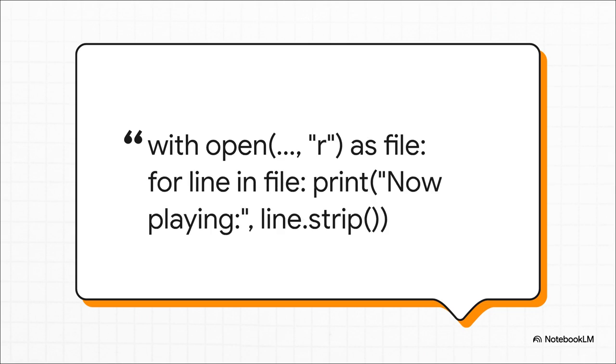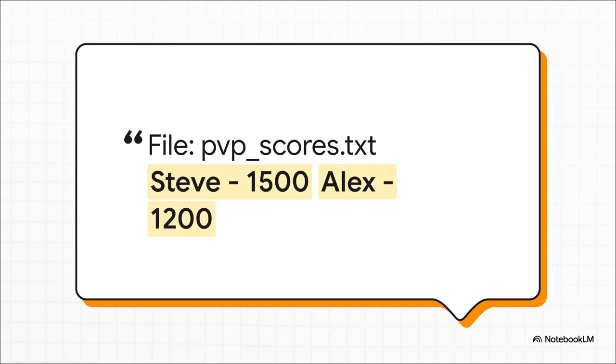Now let's flip it. What if we want to read a file, like a K-pop playlist? This time we open it in read mode, the R. Then we can just loop through every single line in the file and print it out. That little .strip command at the end? Oh, that's super useful. It automatically cleans up any invisible junk, like extra spaces or blank lines, so our output looks perfect.